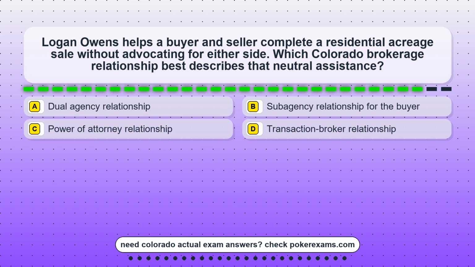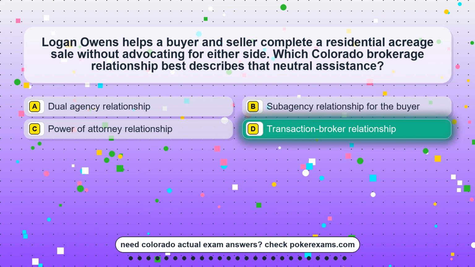Question 5. Logan Owens helps a buyer and seller complete a residential acreage sale without advocating for either side. Which Colorado brokerage relationship best describes that neutral assistance? Option A. Dual agency relationship. Option B. A supervising relationship for the buyer. Option C. Power of attorney relationship. Option D. A transaction-broker relationship.